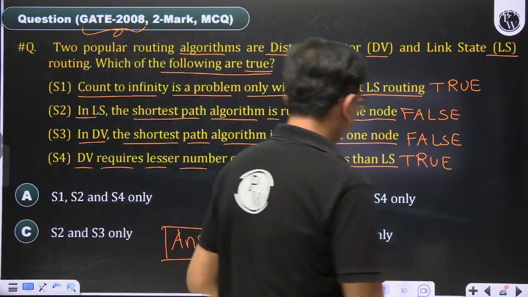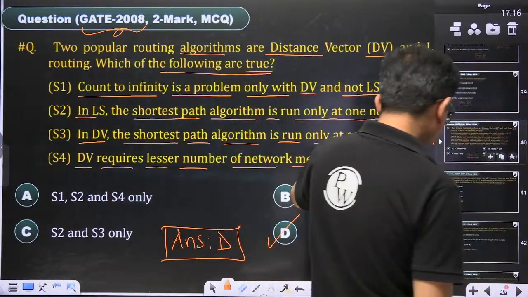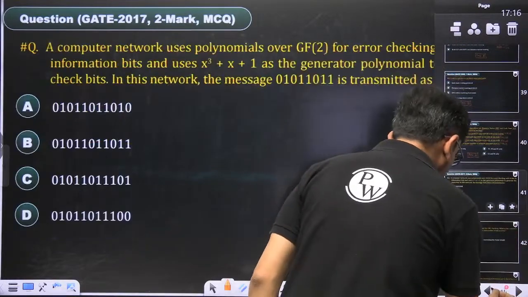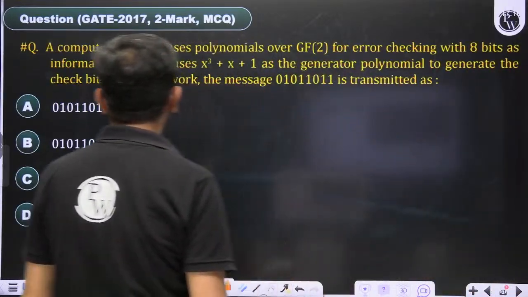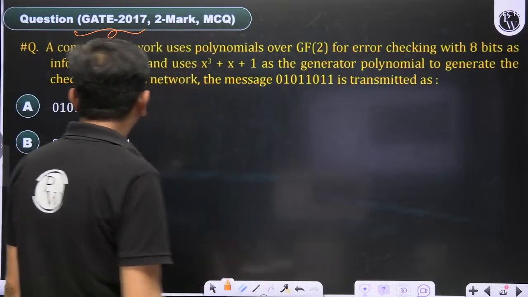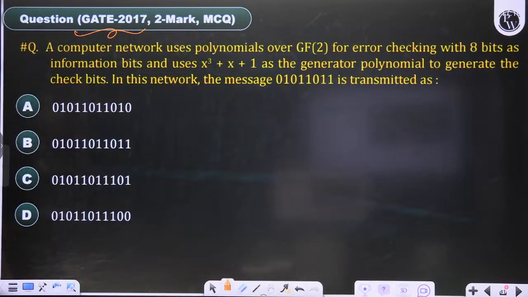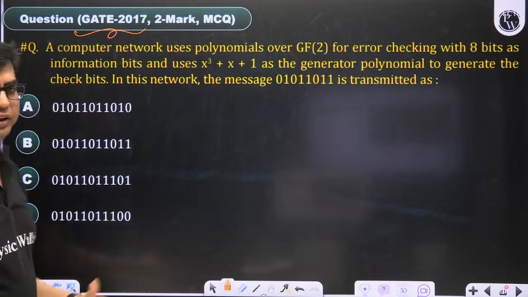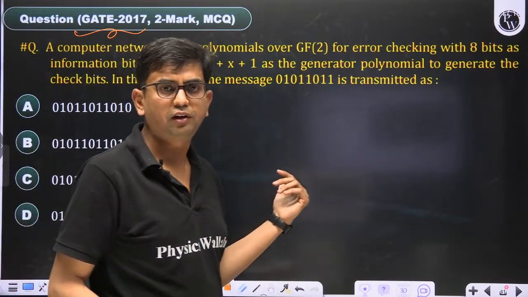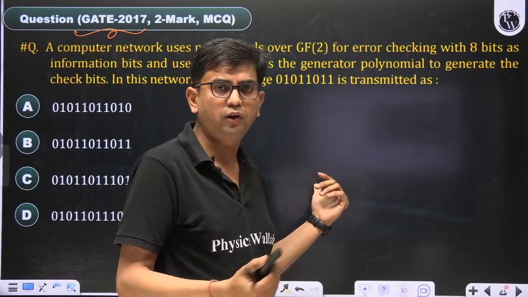Then the next question is based on CRC. That is a CRC question IIT Roorkee asked in 2007. I think everyone can solve it. Is there any problem with CRC? If anyone has a query, you can ask over the Telegram channel.